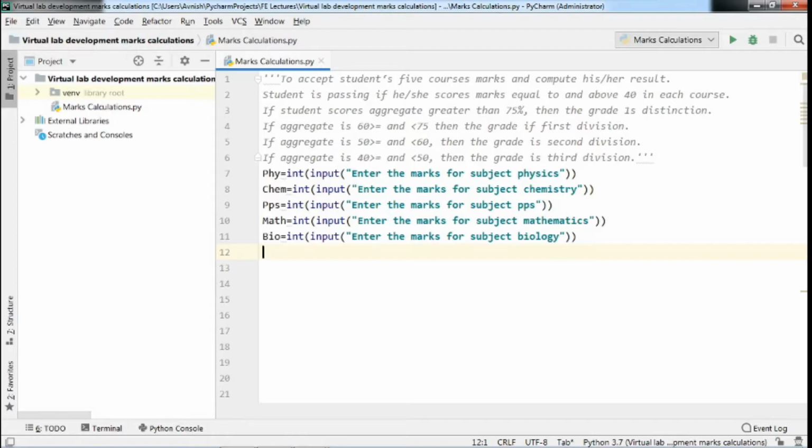First of all, before checking that, we will take the sum of all the subjects so that we can calculate the aggregate of that student. So we will take one variable sum, and in that sum variable we will add all subject marks.